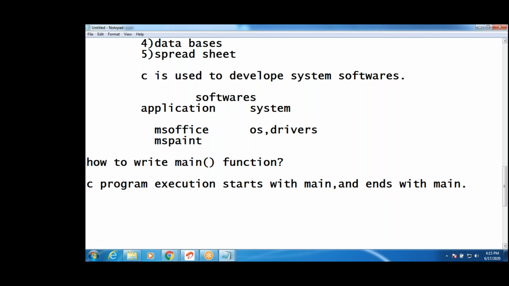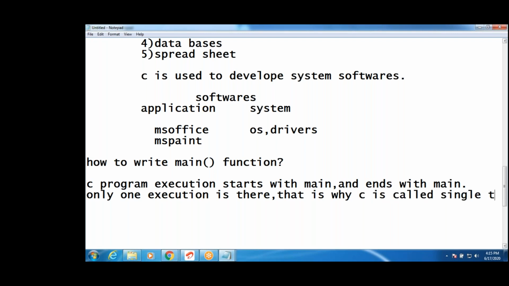That's why C is called a single threaded programming language.